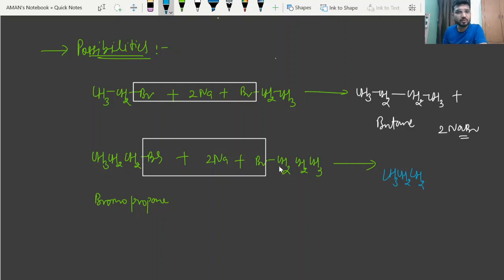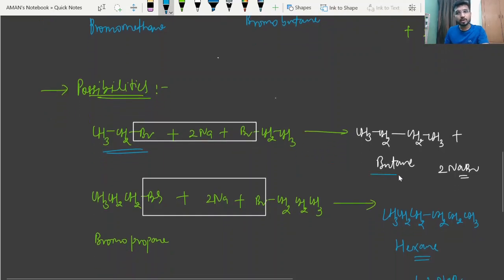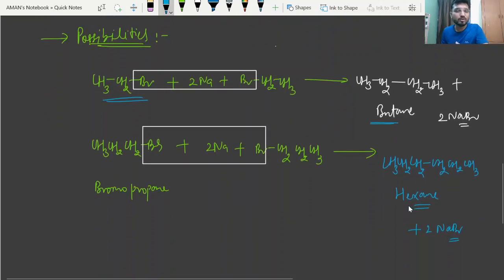This is the alkyl group of the first hydrocarbon, and this is another bromopropane, so it will combine with another CH2CH2CH3. In this case, the number of carbon atoms is 6, so this will be your hexane hydrocarbon, along with the formation of NaBr. Means beta, see what happens when you take bromoethane and bromopropane. Along with the formation of your desired product, that is pentane, butane and hexane will also form, right?